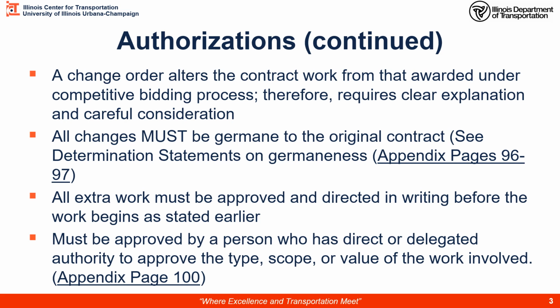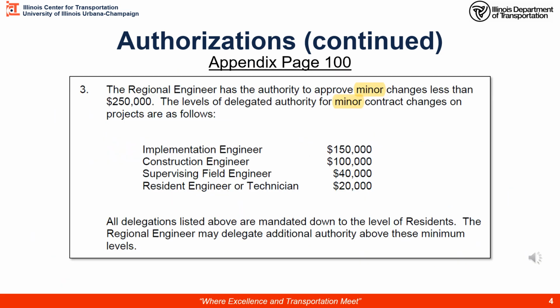All extra work must be approved and directed in writing before the work begins, as we've talked about before. It must be approved by a person who has direct or delegated authority to approve the type, scope, or value of the work involved. On appendix page 100, we're going to highlight what those dollar values are. The regional engineer has the authority to approve minor changes less than $250,000. The other levels of delegated authority for minor contract changes are the implementation engineer at $150,000, construction engineer at $100,000, supervising field engineer of $40,000, and resident engineer or technician is $20,000.